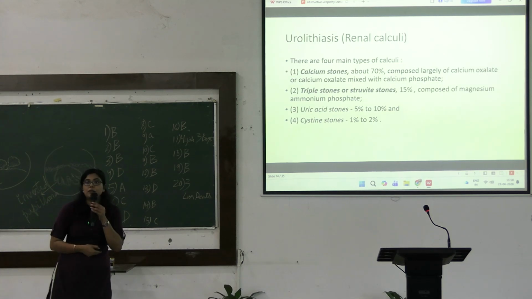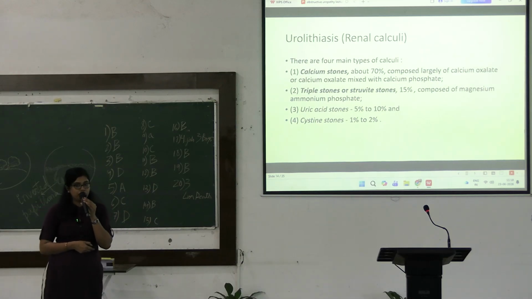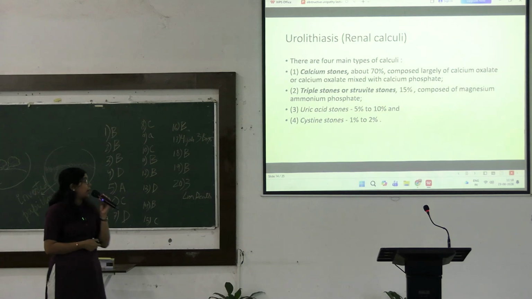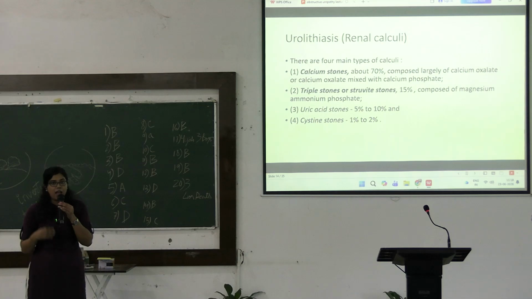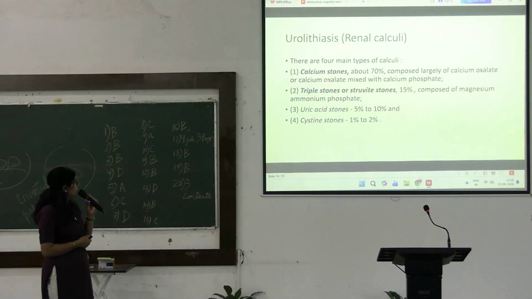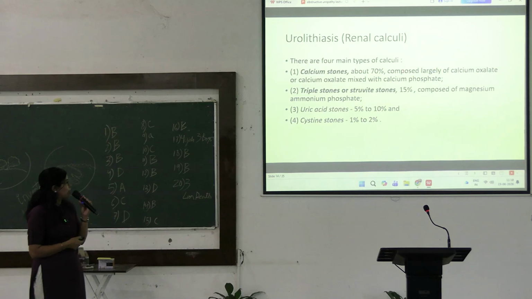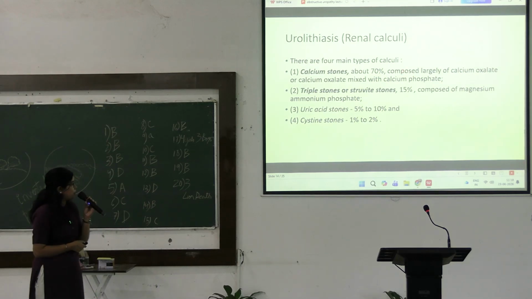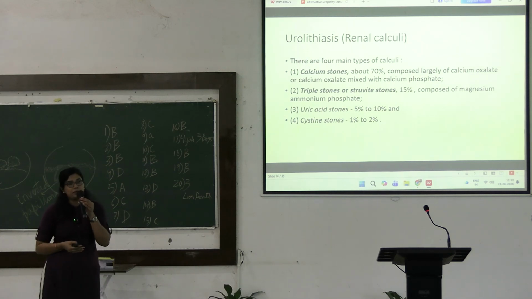Okay, now coming to our next cause of obstructive uropathy, that is the renal stone. There are mainly 4 types of renal calculi according to their incidence and prevalence. Mainly we see calcium stones in 70% of cases, and this can be calcium oxalate, which at times is mixed with calcium phosphate.